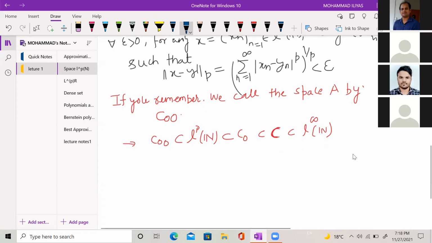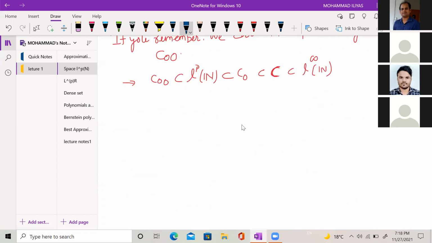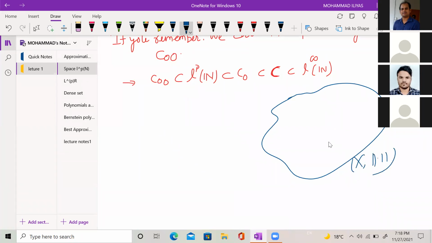So what we are doing actually is, given any normed space X, and A a subspace of X, we are approximating elements of X. Suppose f is any arbitrary element of X. We are approximating f by some element of A. Suppose I choose this A star. So I am approximating an element of X by some element of A star.